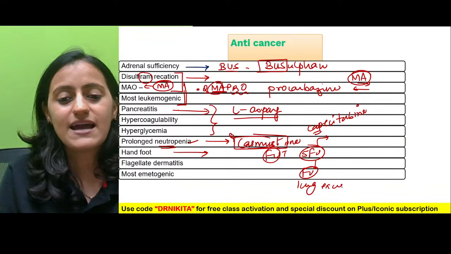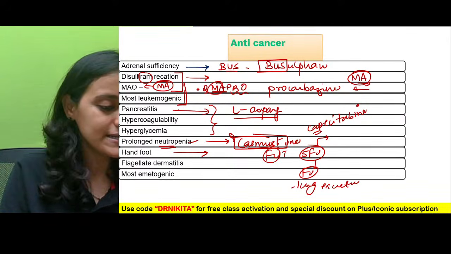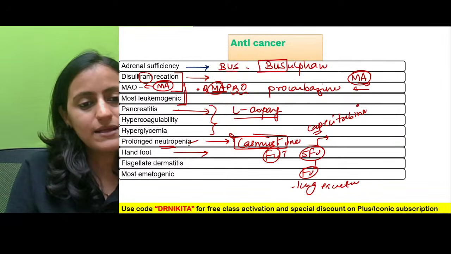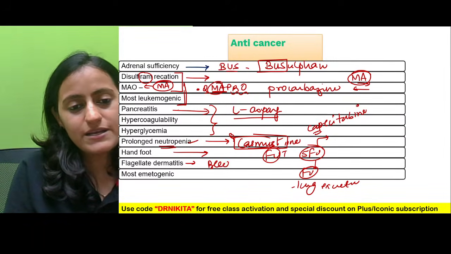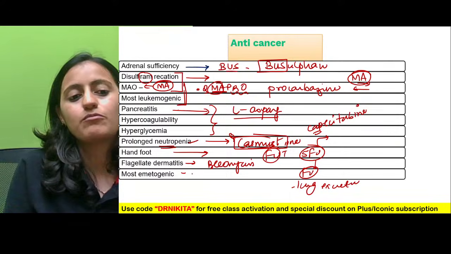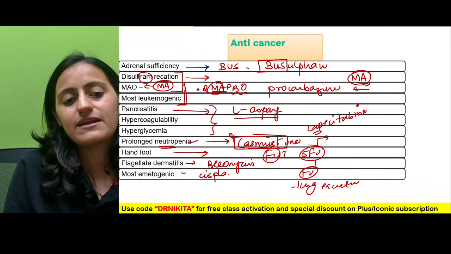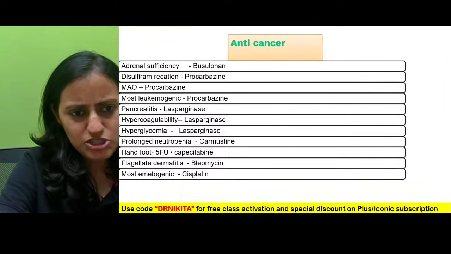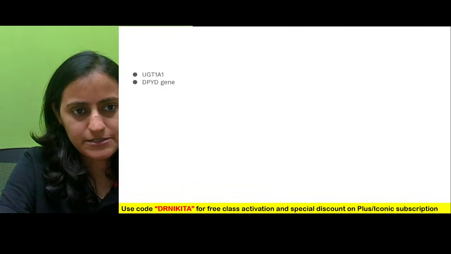Next, flagellate dermatitis, we already saw, is bleomycin. Most emetogenic, acting on the CTZ, is cisplatin. So this is the table that is already filled in here.